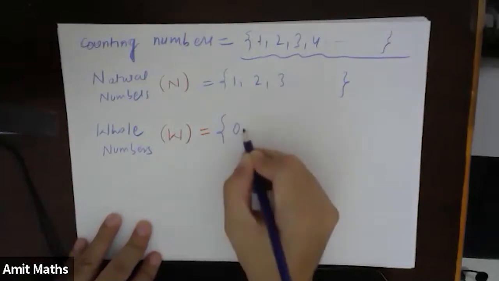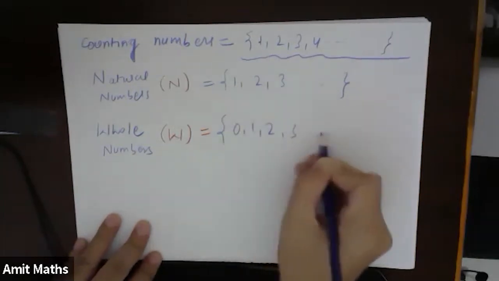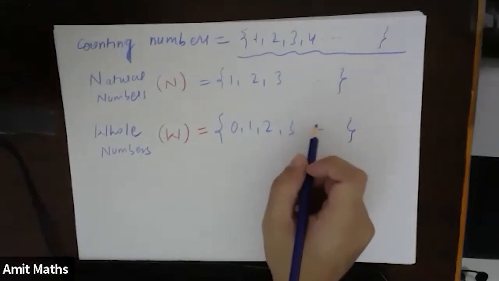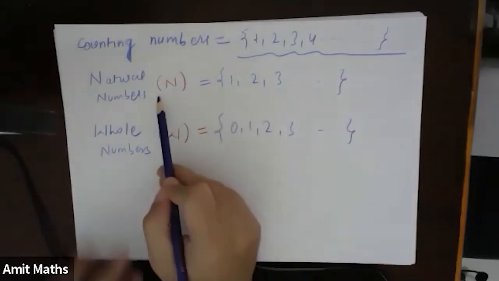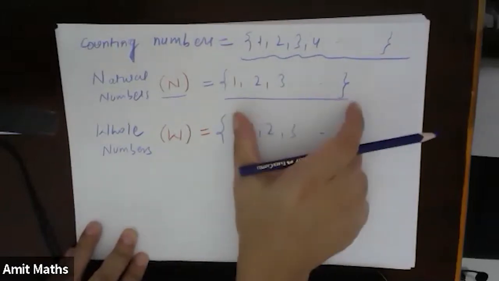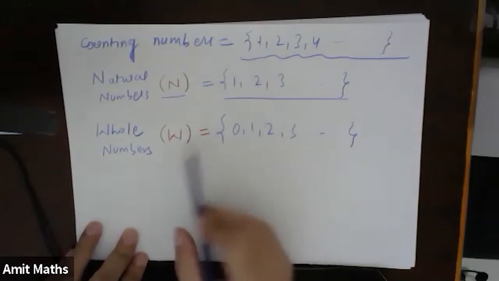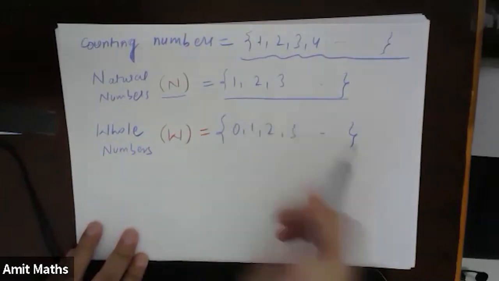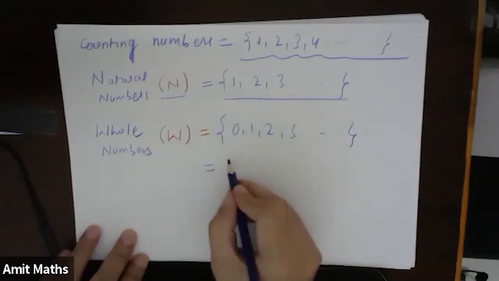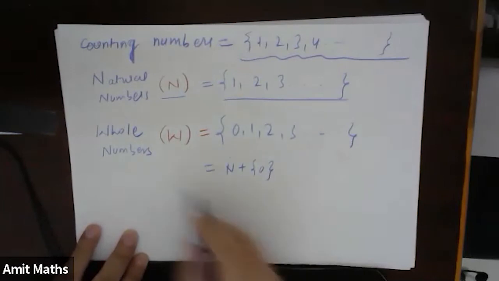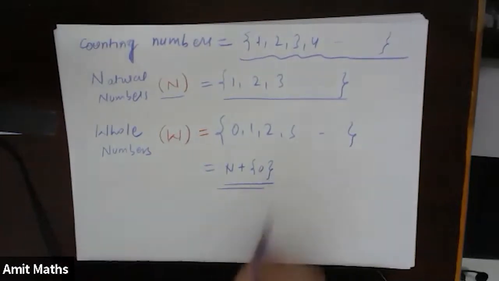So I can write 0, 1, 2, 3, and so on. Again, if you have already seen what sets are, natural numbers are a set of such numbers, which are also known as counting numbers. Whole numbers are a set of natural numbers including 0.